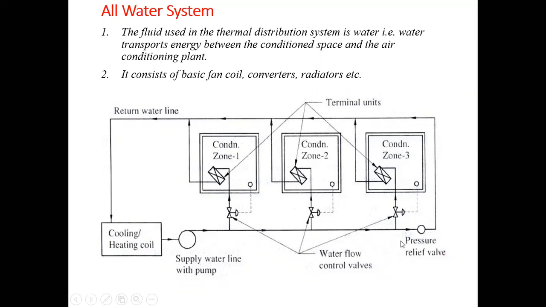A pressure reducing valve, a pressure relief valve, is provided in a line in order to reduce the pressure. Then this water will be mixed together, and again supplied to the cooling coil, where the coil takes up the sensible heat from the water and cools it to the required temperature, and this water is then further supplied to the rooms.